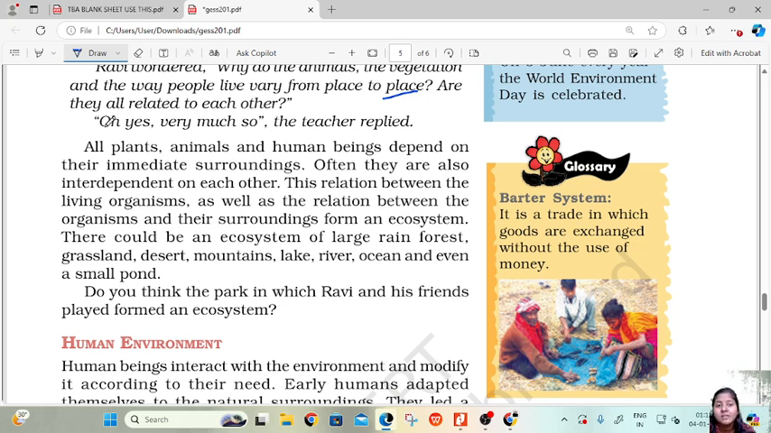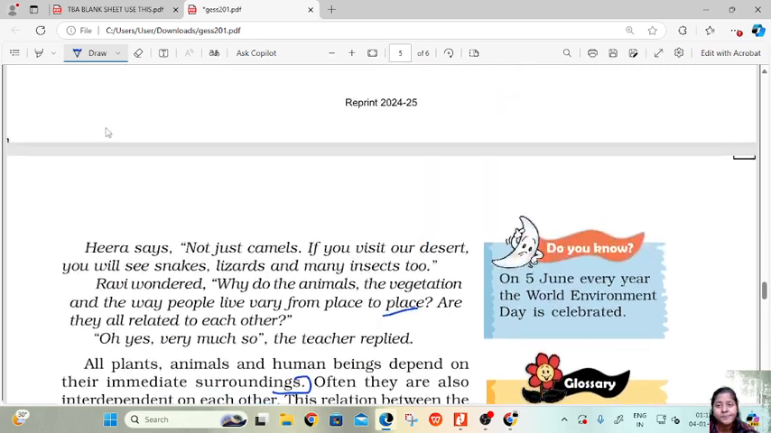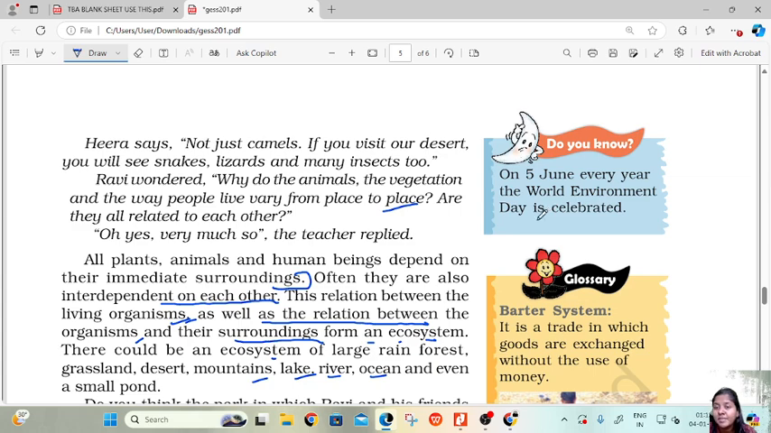So what we have to learn from this story is all plants, animals and human beings depend on their immediate surroundings. Often they are also seen dependent on each other. This relation between the living organisms as well as the relation between the organisms and their surroundings form an ecosystem. There could be an ecosystem of a large rainforest, grassland, desert, mountain, lake, river, ocean, and even a small pond. Do you know when we celebrate World Environment Day? We celebrate it on 5th June.